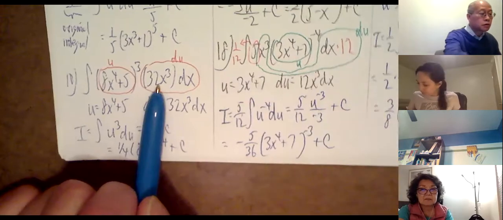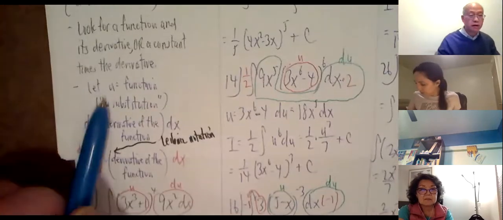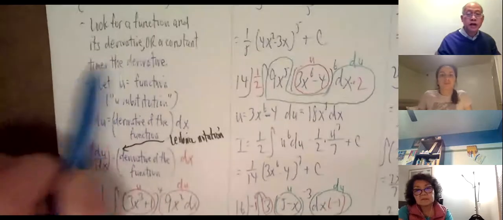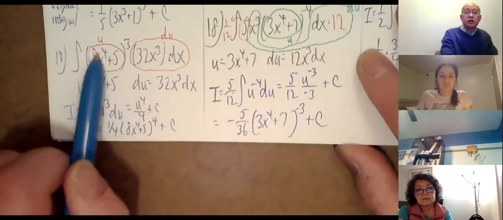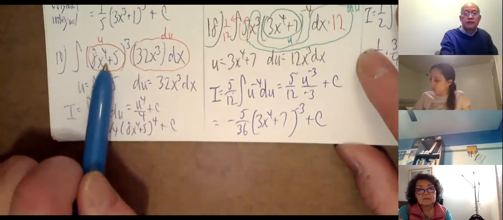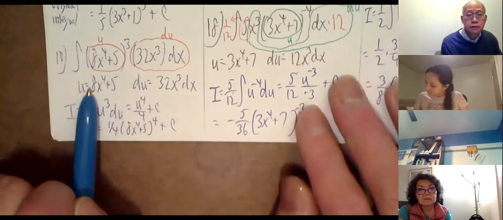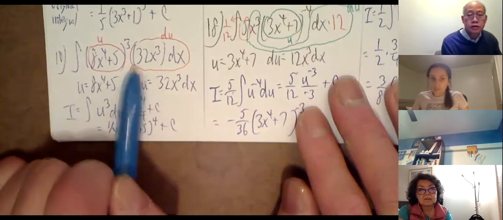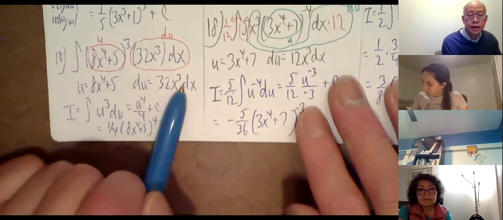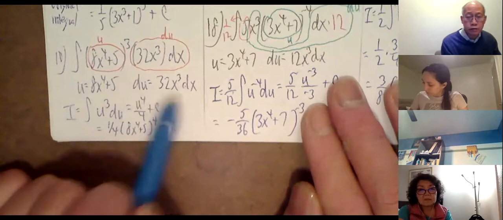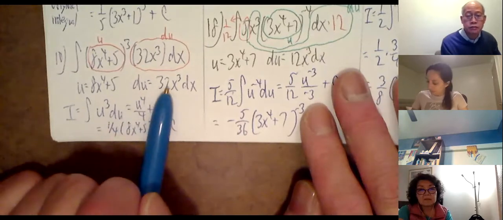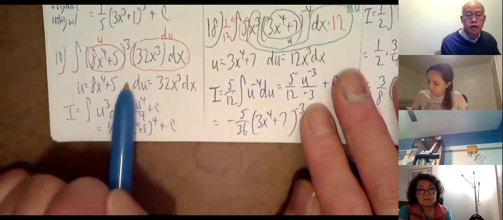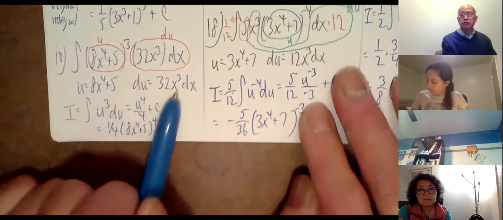Okay, so once again, it fits the pattern of looking for a function and its derivative. Let u be that function. So let u be 8x to the 4th plus 5, whose derivative is du equals 32x cubed dx. Okay, so again, this is the way we're normally going to write it. We're not going to write du/dx equals 32x cubed. Multiply both sides by dx, so to speak. So we'll go straight to this from now on.